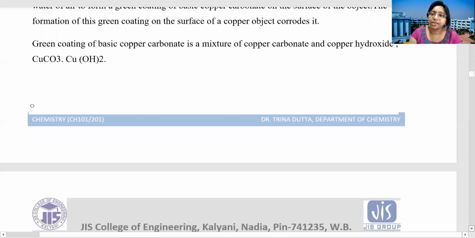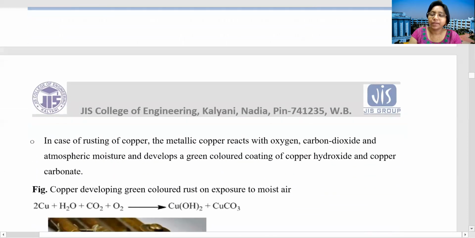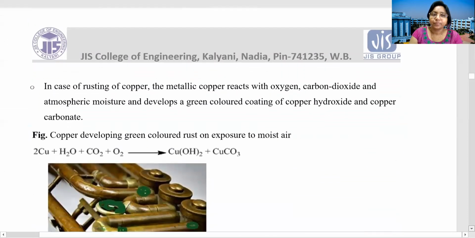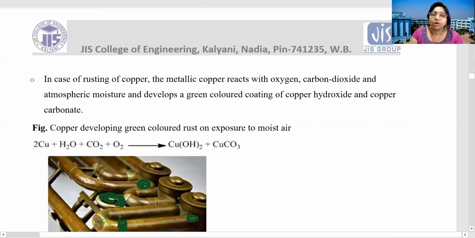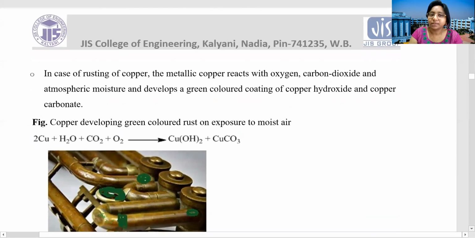Now let's see the reaction, how it is formed. In case of rusting of copper, the metallic copper reacts with oxygen, carbon dioxide, and atmospheric moisture and develops a green colored coating of copper hydroxide and copper carbonate.